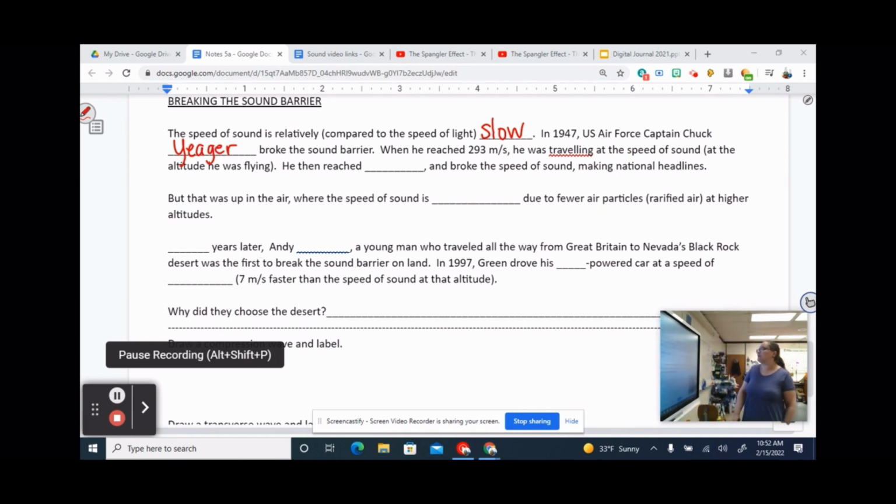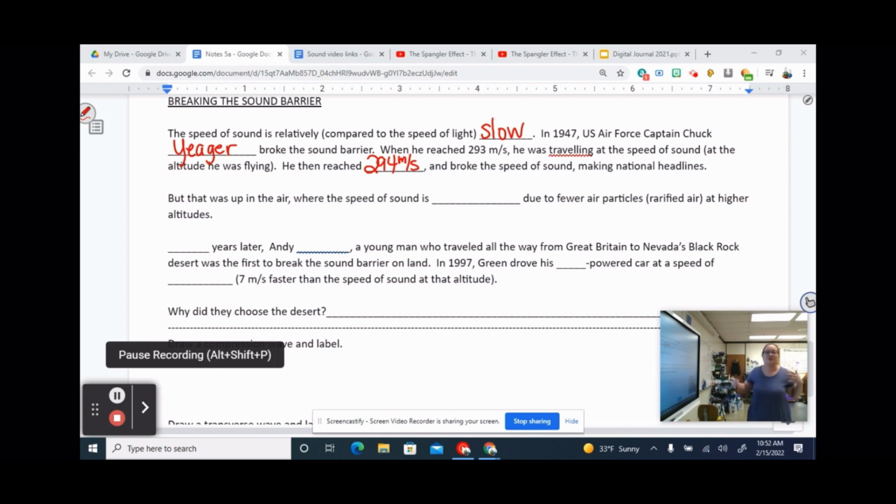When he reached 293 meters per second, he was traveling at the speed of sound at the altitude that he was flying. When he reached 294 meters per second, he was now going faster than the speed of sound, and he broke national headlines. His plane was actually traveling faster than the sounds that his plane was making could travel.